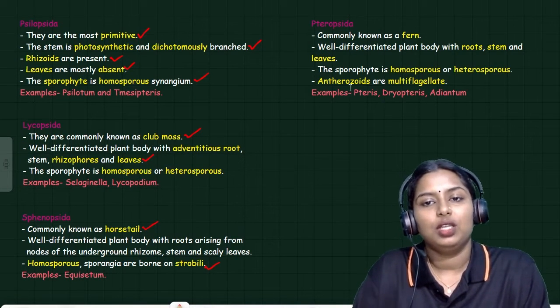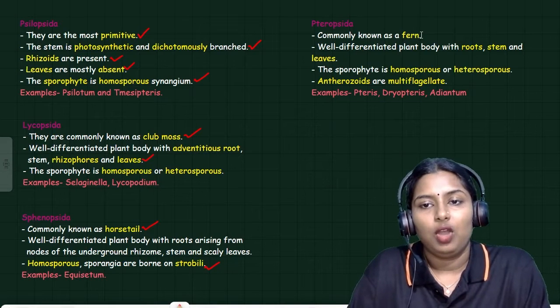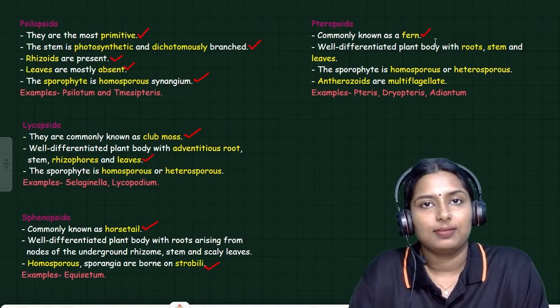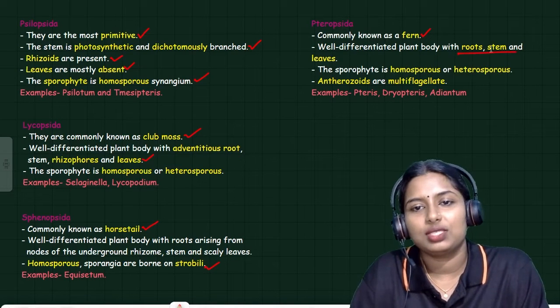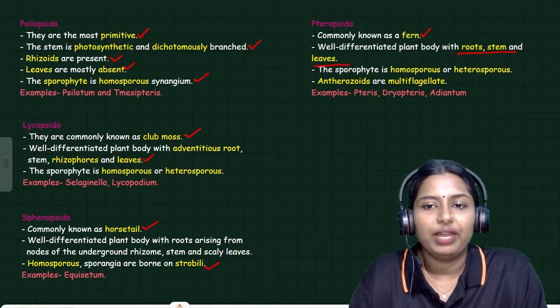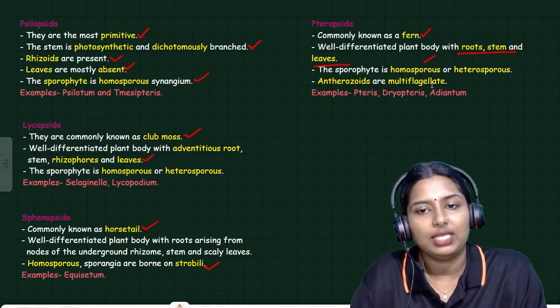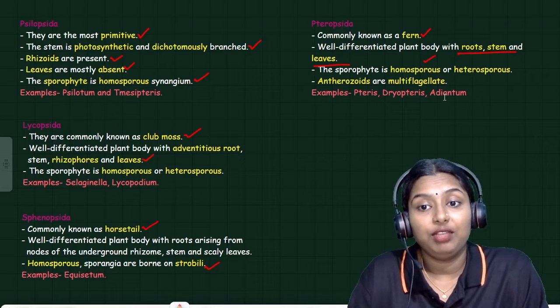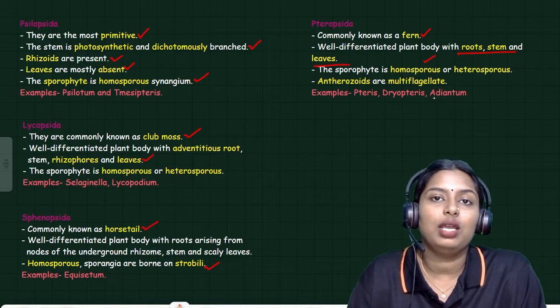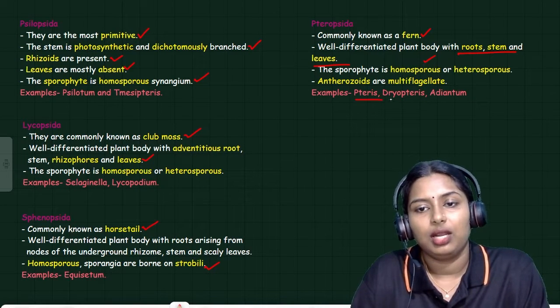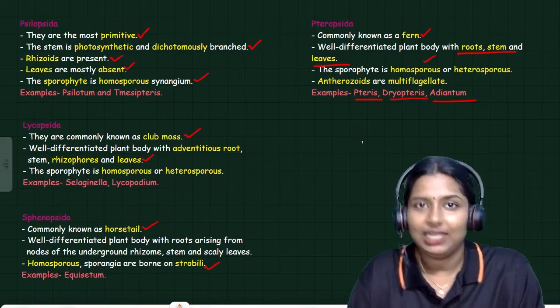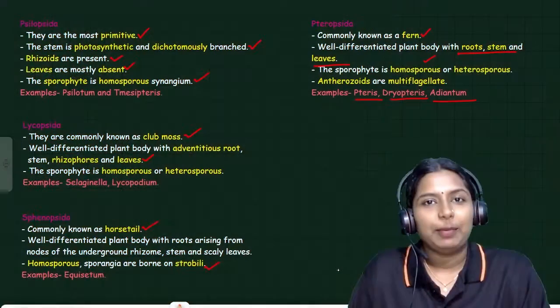Next one, Pteropsida, commonly called ferns. Well differentiated plant body with root, stem and leaves. The sporophyte is homosporous or heterosporous. Antherozoids are multiflagellate, with more than two flagella. Examples, Pteris, Dryopteris, Adiantum. Clear?